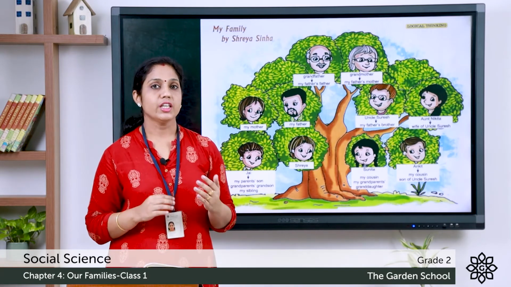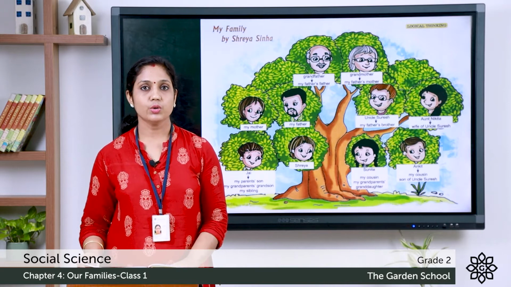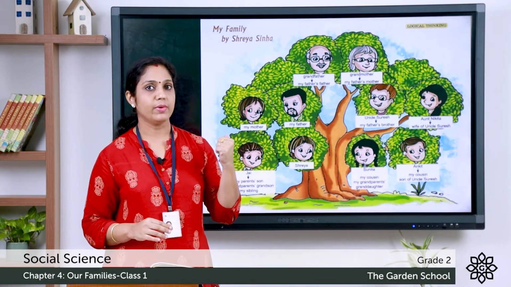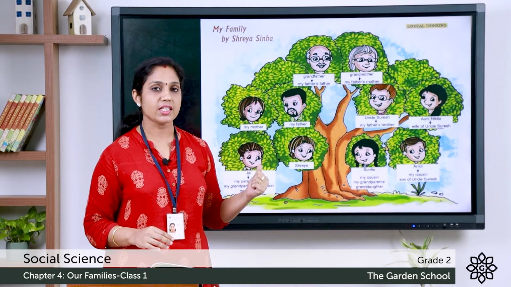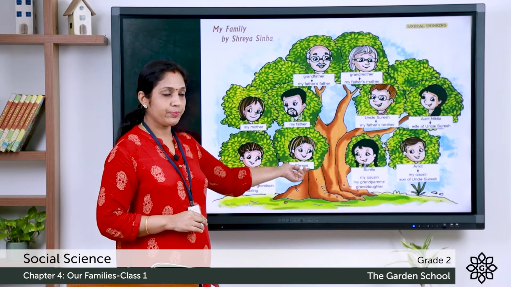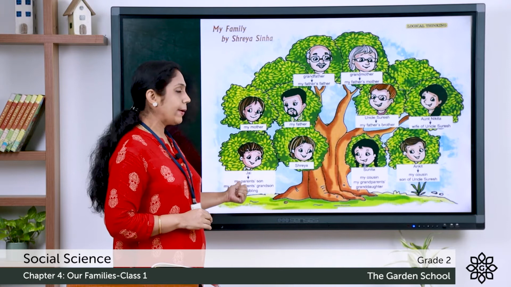So here in the text, page number 21, you have this picture. This is a picture of Shreya's family tree. Now let's check Shreya's relation with each other. This is Shreya. Here it is written, this is Jay, my parent's son.